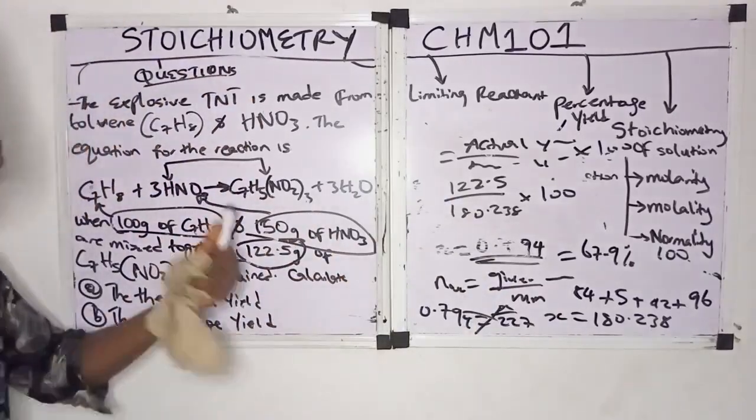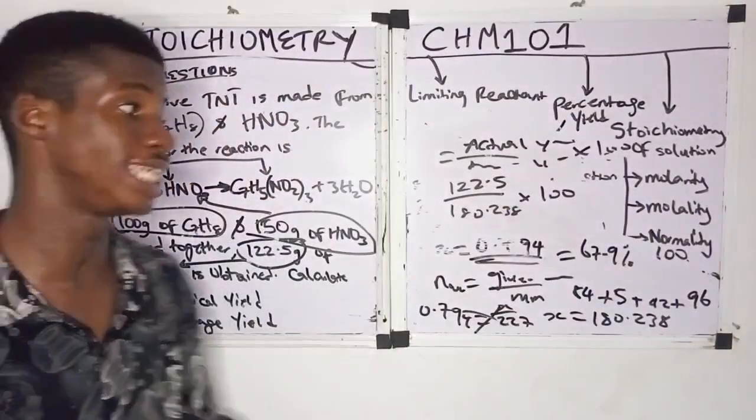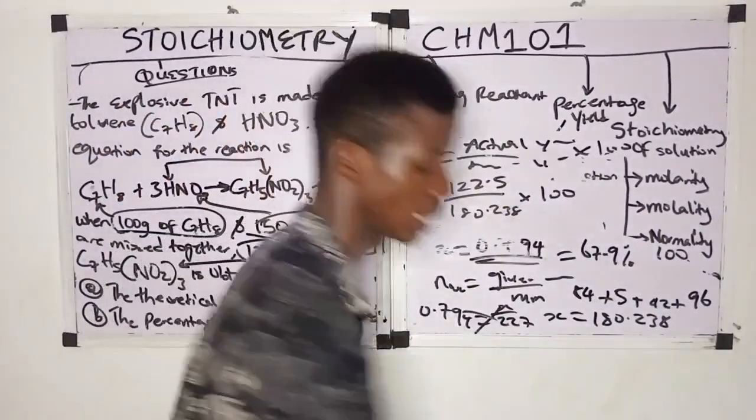I've shown you guys. Now let's move to the last part of this class. Stoichiometry of solution, where we're talking about molarity, molality, and normality.